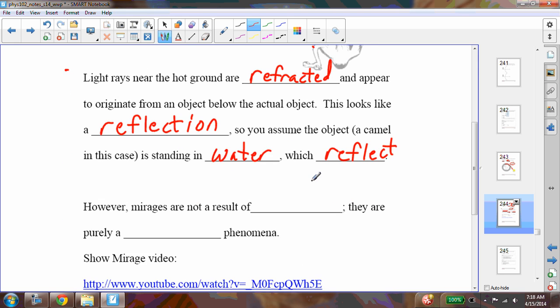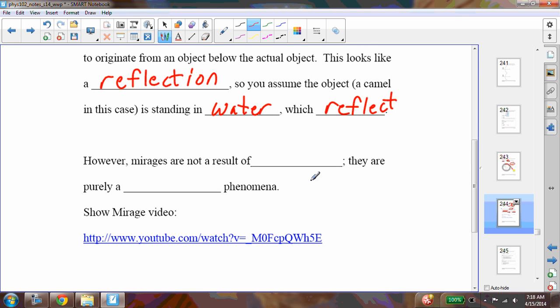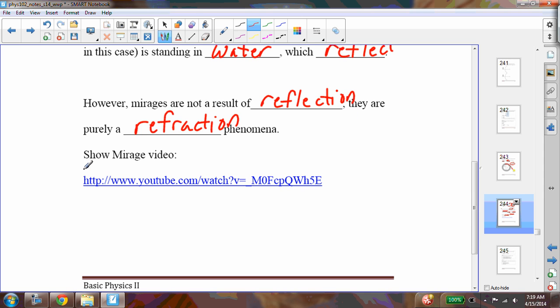And as again, we don't usually see camels. We'll see reflections out on the road, though. And so I'll show you a video here in just a second. But first of all, as I said, mirages are not a result of reflection. They are purely a refraction phenomenon. Not reflection, though they look like reflection. And here, we'll watch this video.